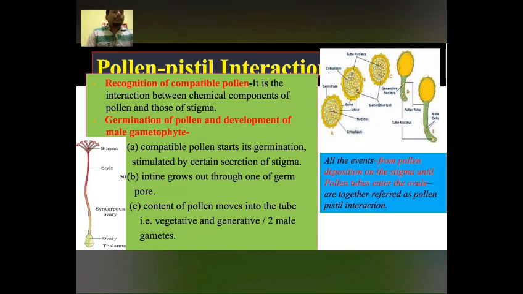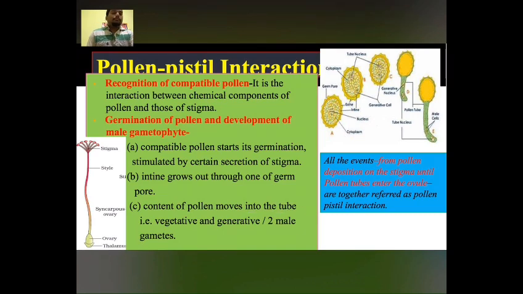Then what will happen? The intine layer, the inner layer of the pollen, will grow out through one of the germ pores. From one of the germ pores it will come out and form a pollen tube, and all the contents of the pollen will move into the pollen tube.